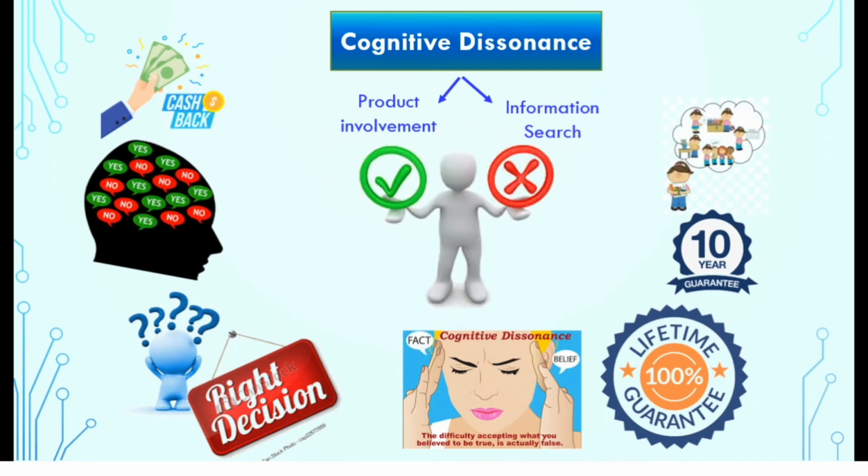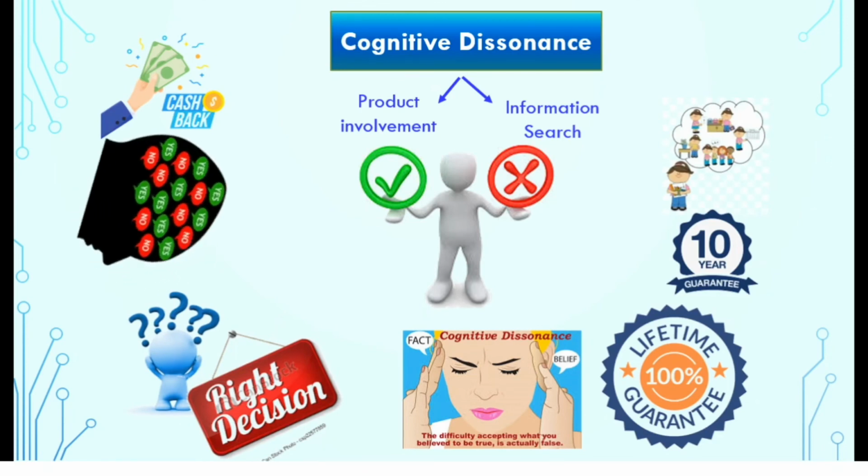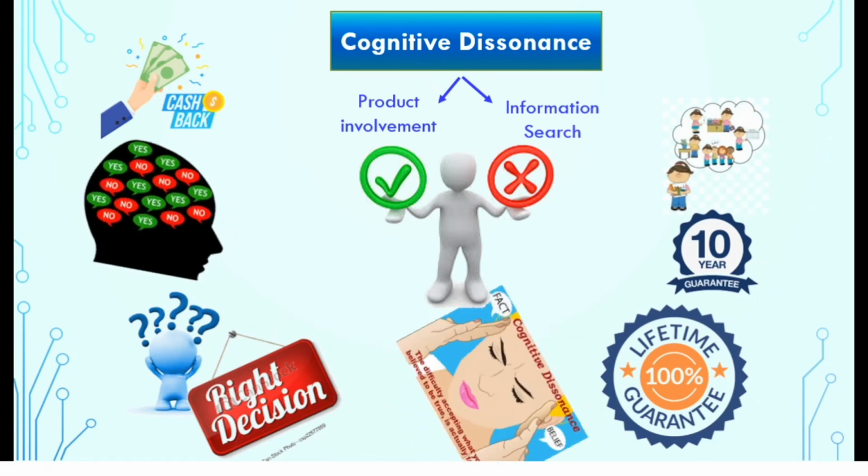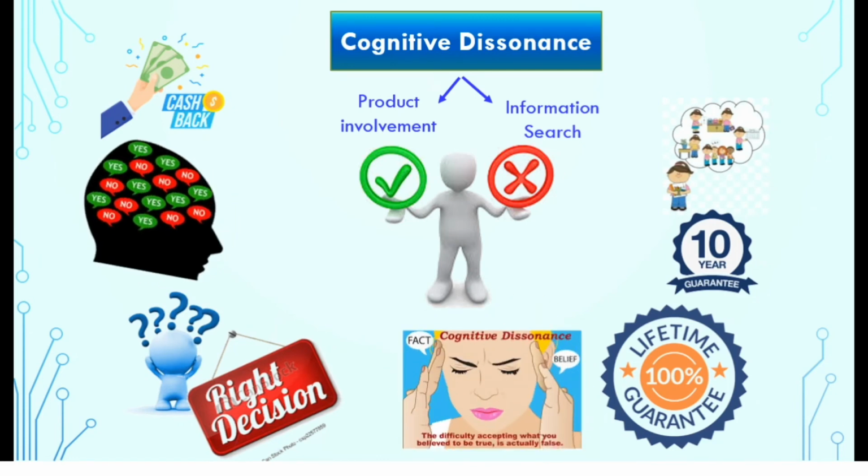However, if the purchase involvement is high and the consumer is involved in extensive purchase decision making, for example, a laptop, a washing machine, or a smartphone, he or she is more likely to be involved in more elaborate post purchase evaluation, often by questioning the rightness of his decision. Did I make the right choice? Should I have gone with some other brand? This is a common reaction after making a difficult, complex, or relatively permanent decision. This type of doubt and anxiety is referred to as post-purchase cognitive dissonance.